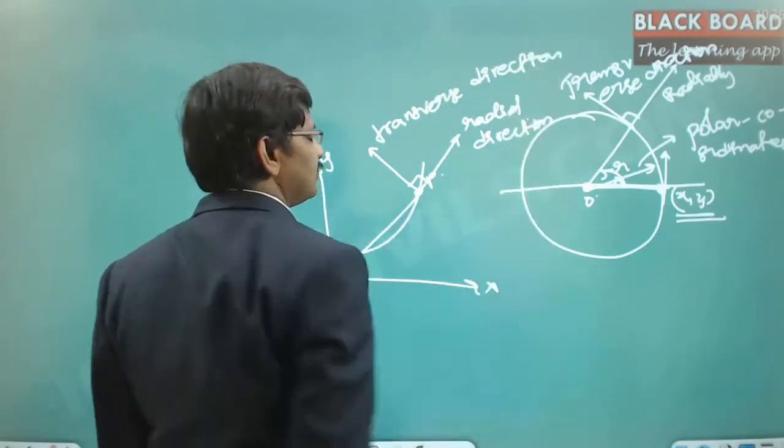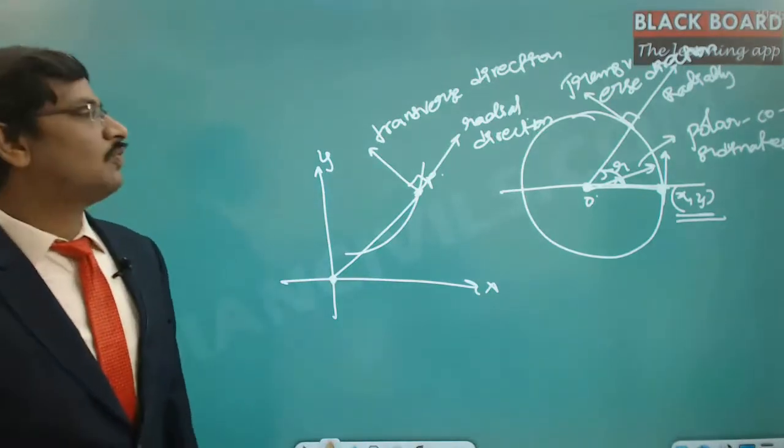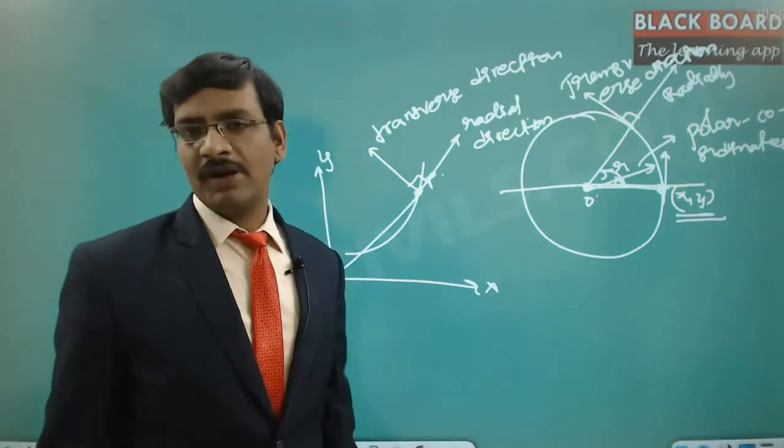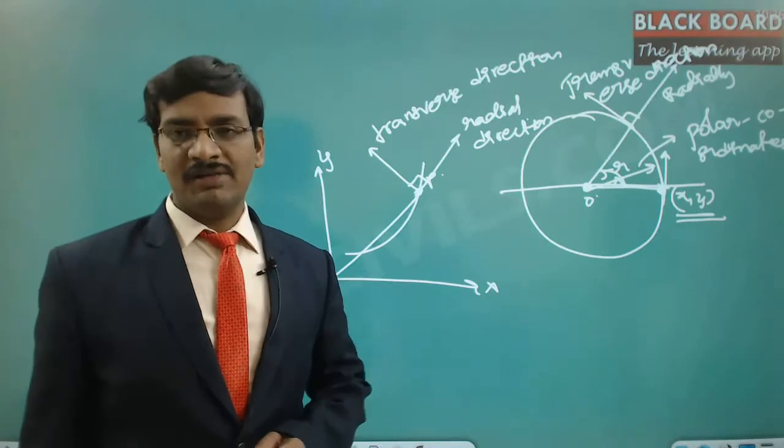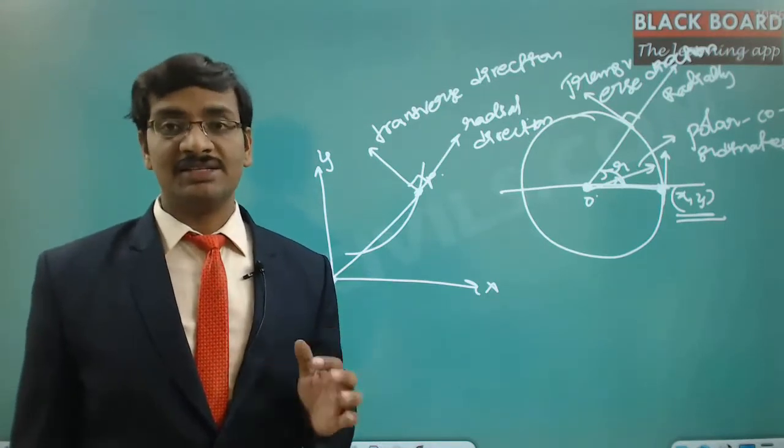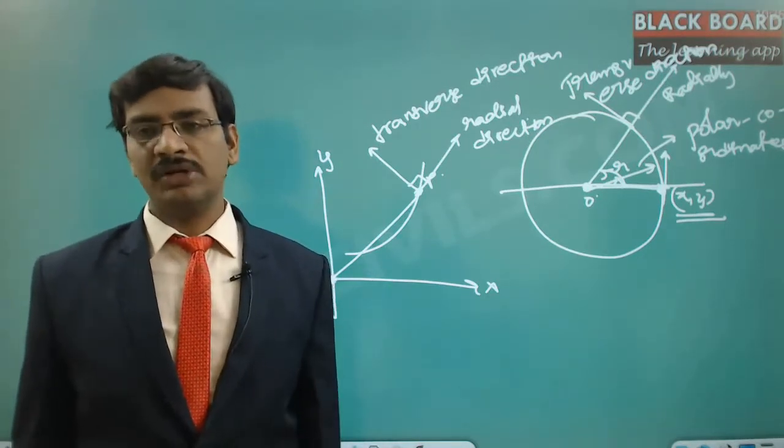Because in the problem statements, he is going to state: find the velocity in the transverse direction, or find the velocity in the radial direction, find the velocity in the tangential direction, find the velocity in the normal direction. So that is how the questions are going to be.